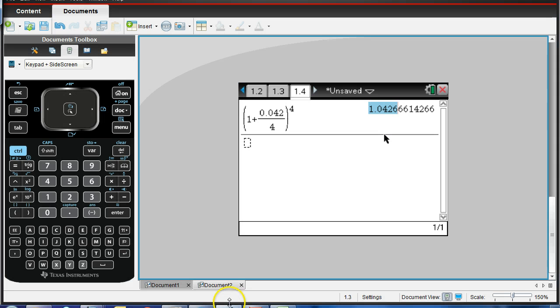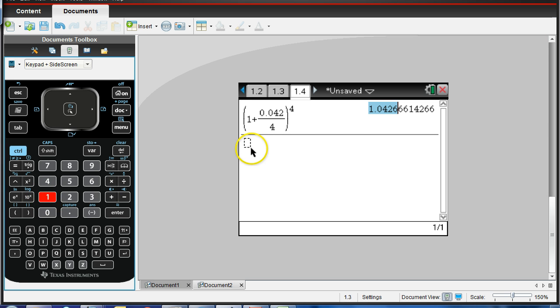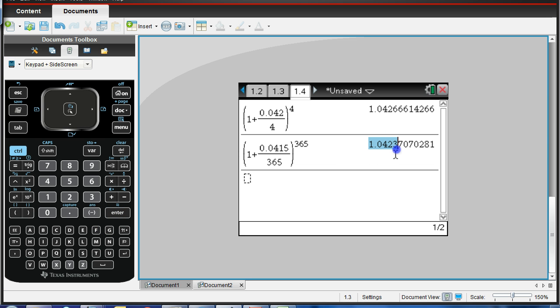So it'll be 1 plus 0.0415 divided by 365, with the parentheses being raised to the 365th power. We do that, and we round this to 1.0424.